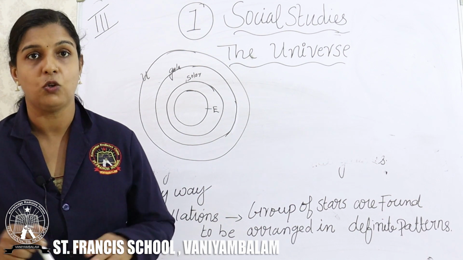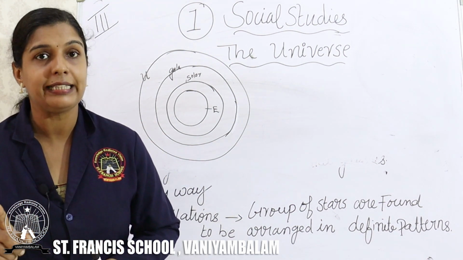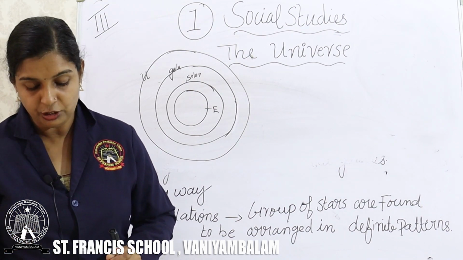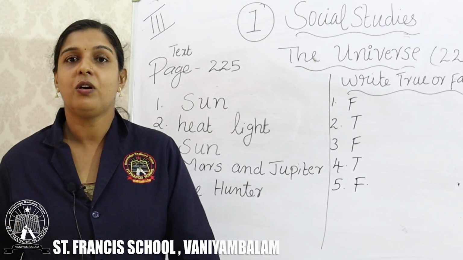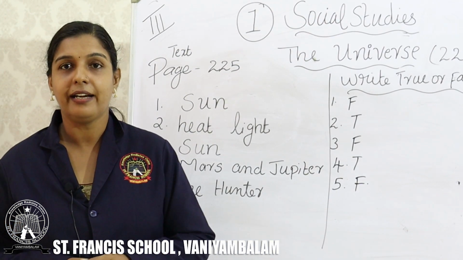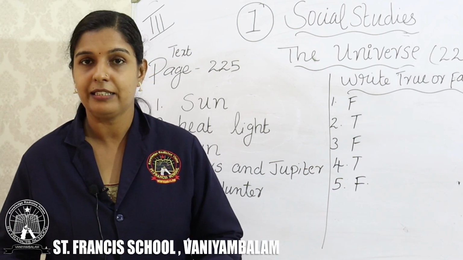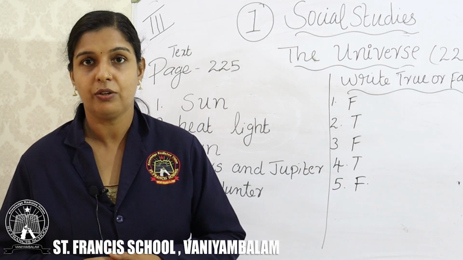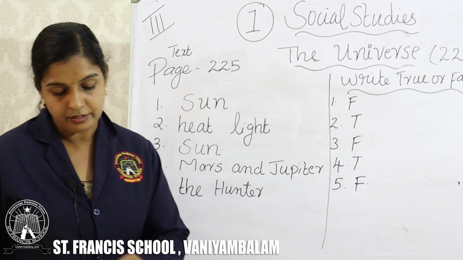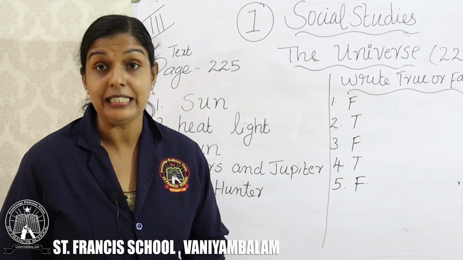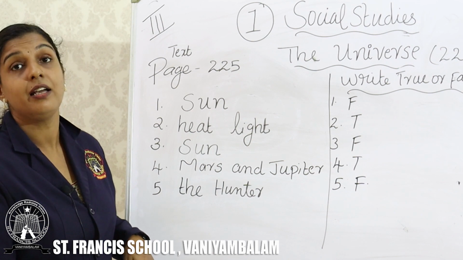In 225 we can say open the textbook. Now I am going to write the answers. So you see the questions and I will write the answer. Okay dear, I hope all opened the notebook, and now we are going to write choose the correct answers, fill in, true or false and the question answers. Open the textbook 225 and tick the correct word to complete each sentence. The first one, planets move around the sun.